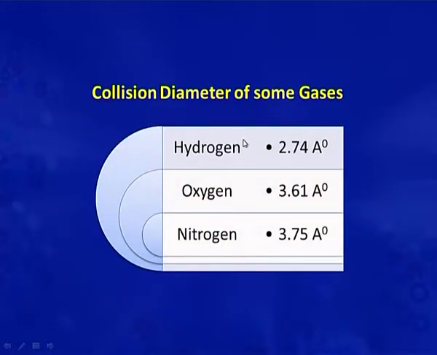There are some examples of collision diameter of some gases. For hydrogen gas, the collision diameter is 2.74 angstrom, and for oxygen gas molecule, the collision diameter is 3.61 angstrom. For nitrogen, the collision diameter is 3.75 angstrom.